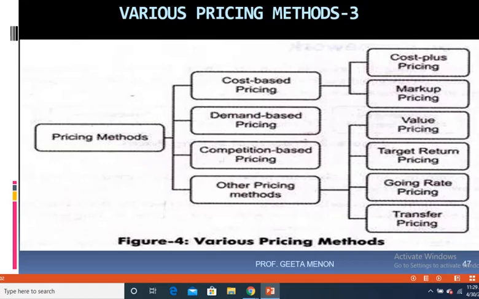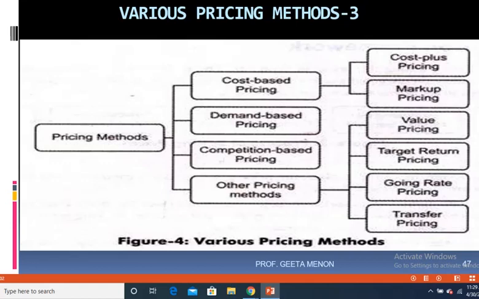Now here also you find different pricing methods. You have cost-based pricing. Under that you have cost plus pricing and markup pricing. Now what is this cost plus pricing or markup pricing?